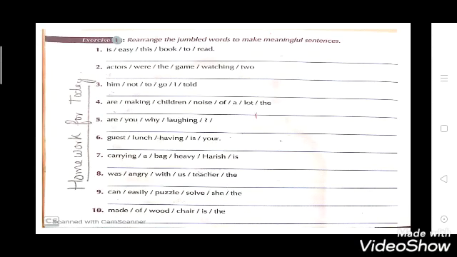Now this is your homework for today. You have to rearrange the jumbled words to make meaningful sentences. Do your homework.